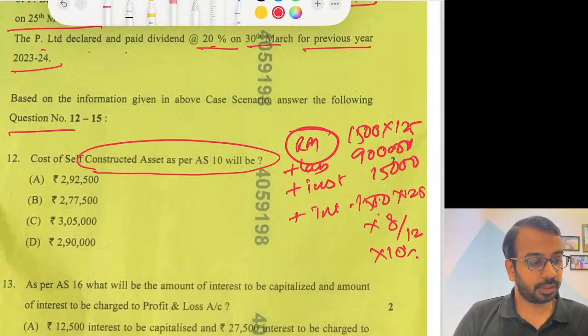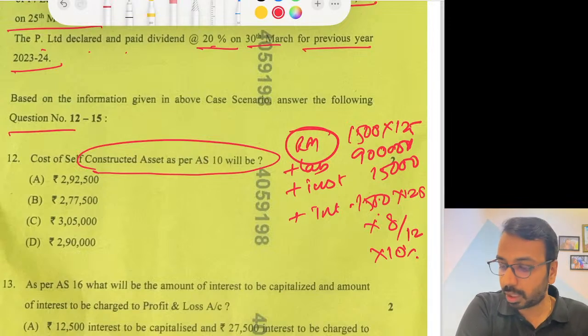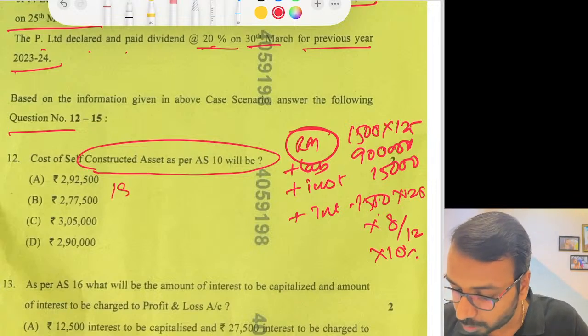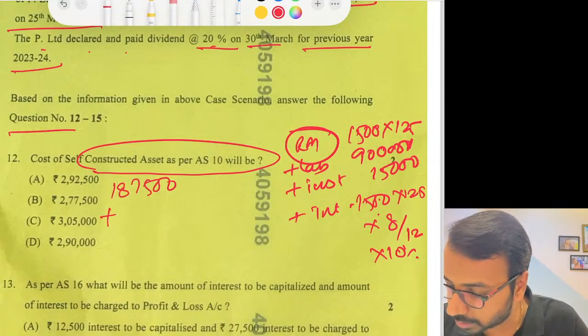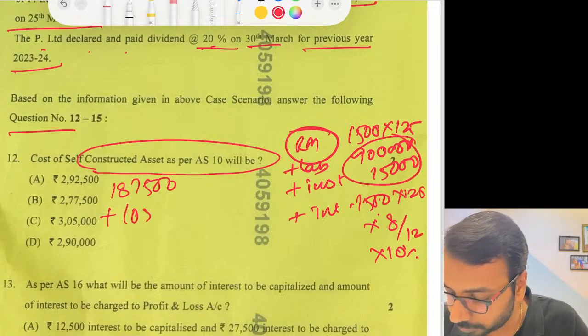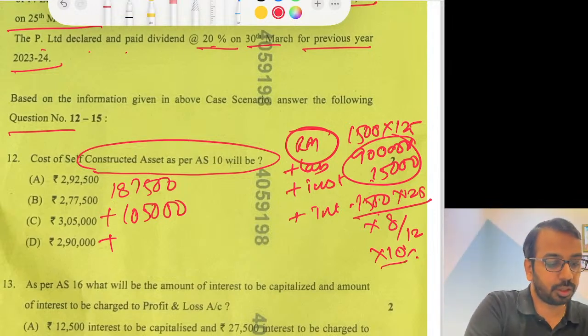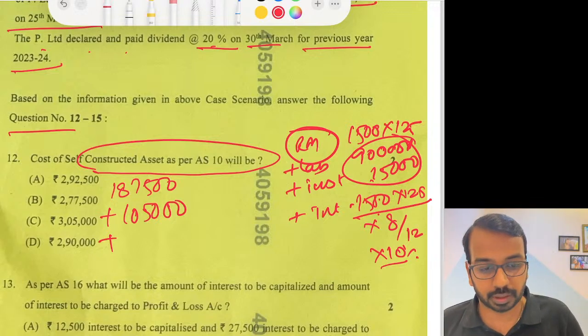So 1,500 into 125, that is 1,87,500. Plus 1,05,000, these two put together, plus 1,87,500 into 10% into 8 divided by 12, 12,500.